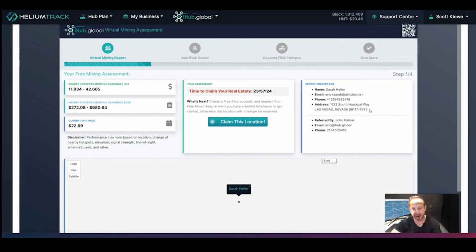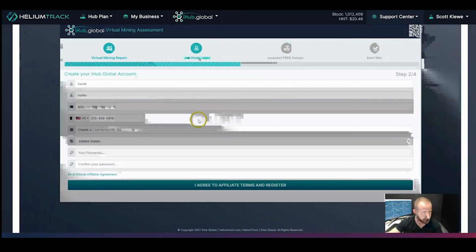If this timer runs out, that does not mean that she cannot sign up to iHub anymore, and it doesn't mean that the report is no longer accessible or valid. But what it does mean is that other iHub members can plan and reserve hotspots around that area, right? And they can send mining assessments to someone else. So what we look at is about a 500-meter radius approximately around the location that you are planning for Sarah. So for Sarah to get started, all she needs to do is click on Claim This Location, okay?